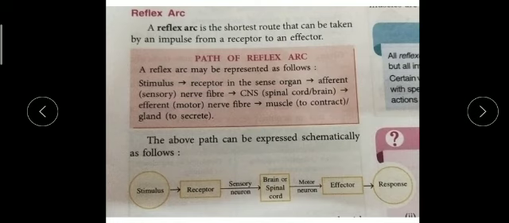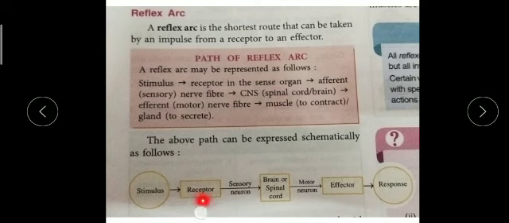One definition is given here in your book: a reflex arc is the shortest route that can be taken by our impulse from a receptor to the effector. You know what a receptor and an effector are.